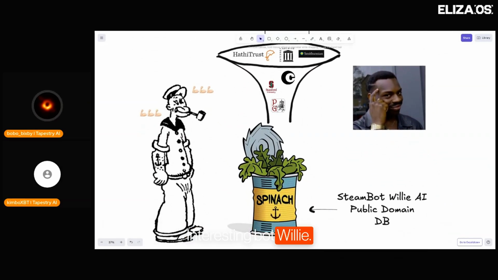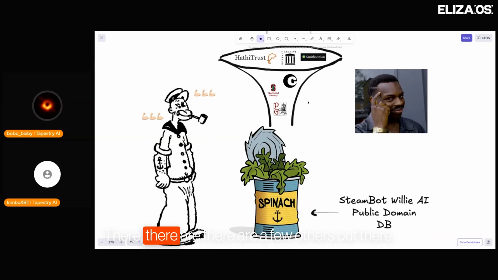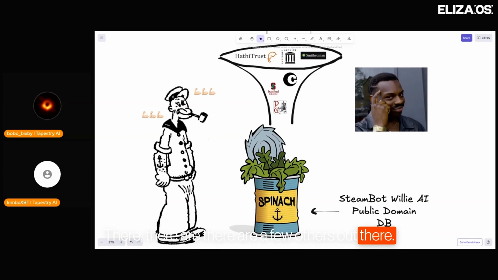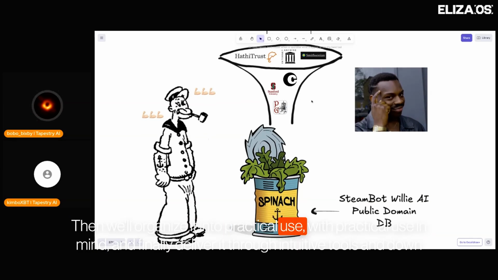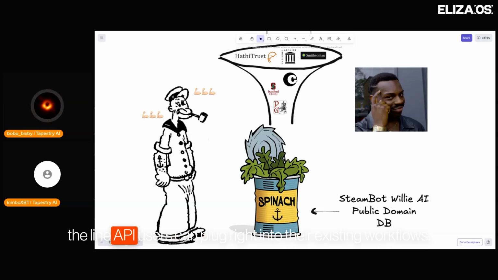Enter Steambot Willie. We're doing three things. We solve all of this by creating a unified gateway to the world's public domain works, built for creators, not just scholars or lawyers. First, we'll collect and verify content from the trusted sources that you see, all these endpoints, plus some more. There are a few others out there. Then we'll organize it with practical use in mind. And finally, deliver it through intuitive tools, and down the line, API users can plug right into their existing workflows.